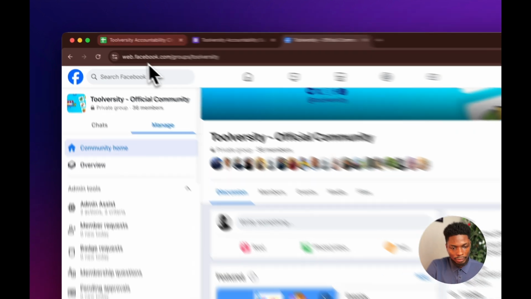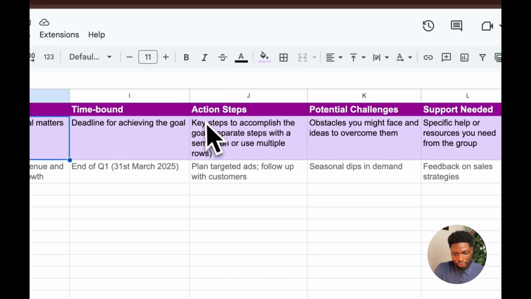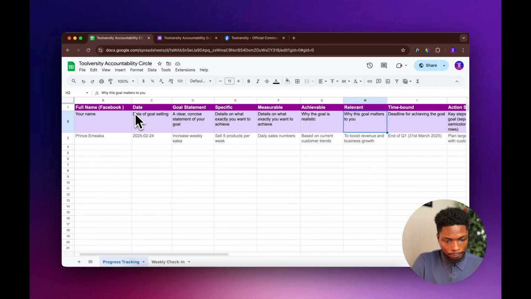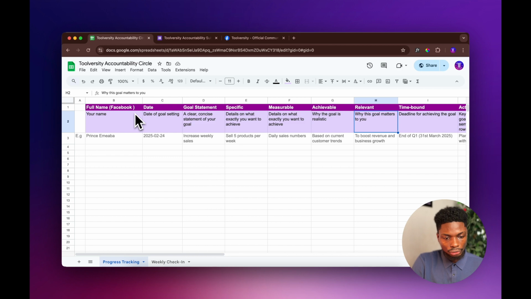All right, now when you come over to this sheet, you can see that we have action steps, potential challenges, support needed, checking and all of that. Now I'm going to explain these one after the other so that you can leverage on it and start setting and smashing those goals.